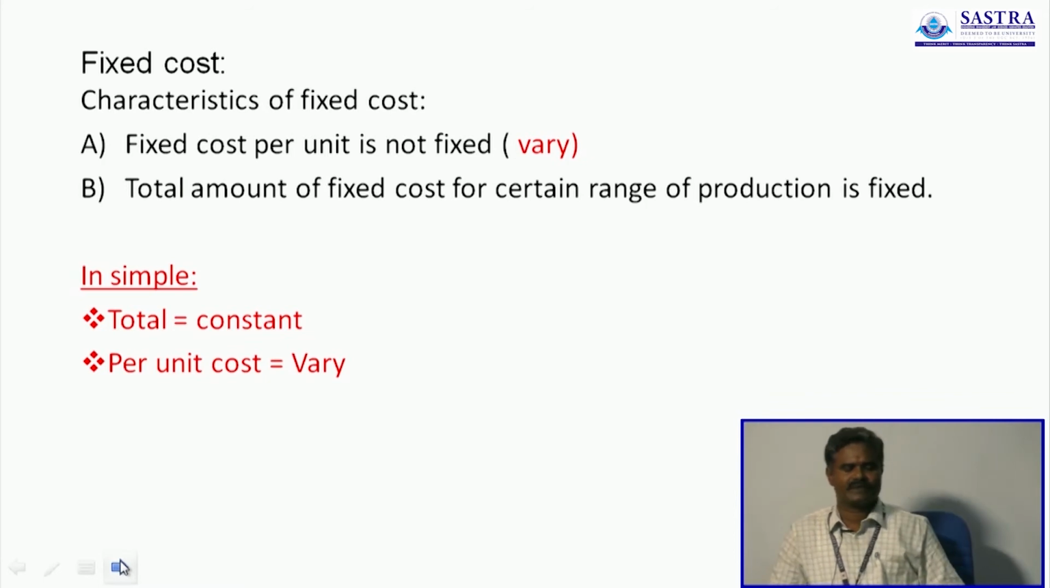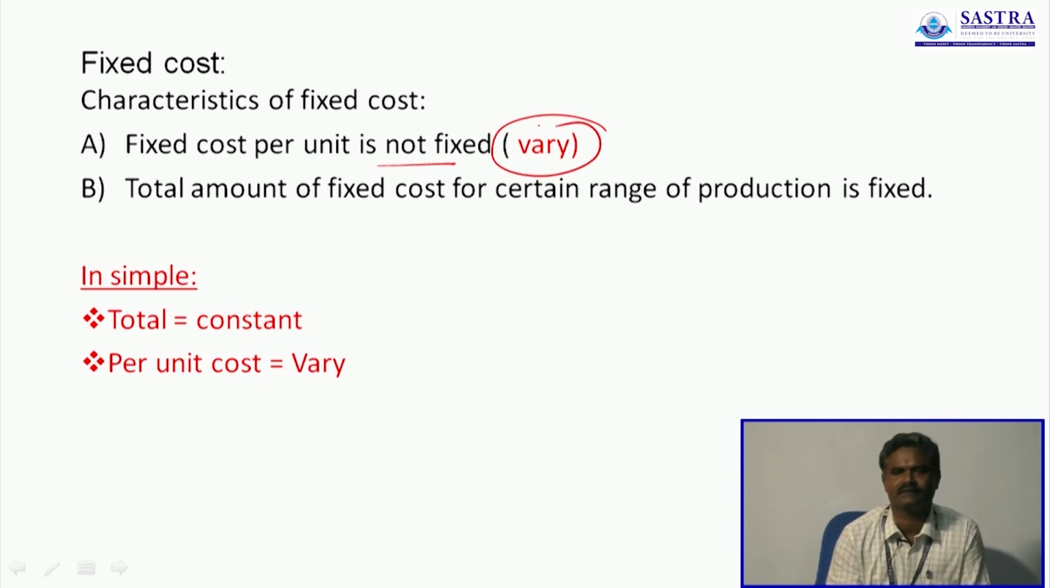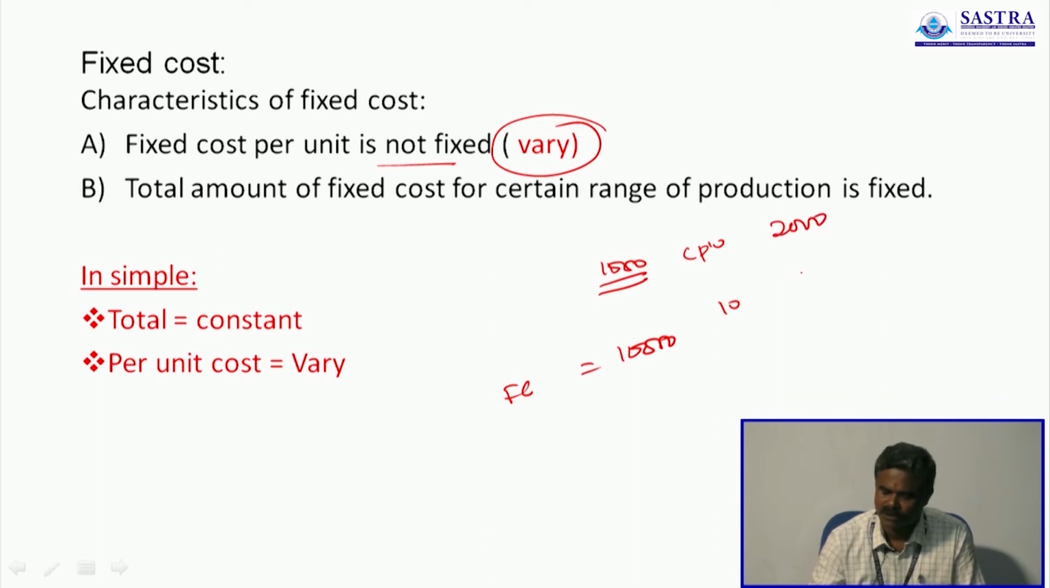The characteristics of fixed cost. The fixed cost per unit is not fixed, it always varies. How can we say it is not fixed, it varies? Take for example, now you produce 1000 units, the fixed cost is 10,000. So the cost per unit is 10. Suppose now you produce 2000 units, the cost per unit is 5.